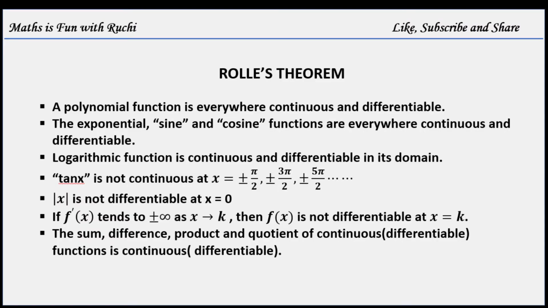A polynomial function is everywhere continuous and differentiable. The exponential function, sine and cosine functions are everywhere continuous and differentiable.